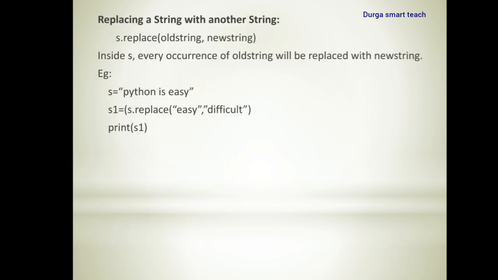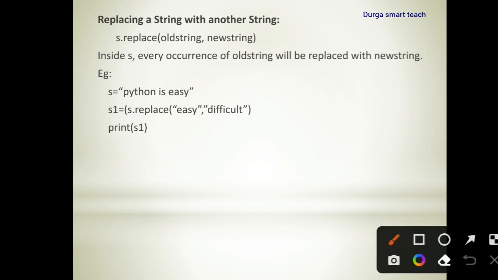Next, replace a string with another string. If you want to replace a string value or character with another string, then you need to use the replace function. The syntax is s.replace(old string, new string). Inside s, every occurrence of the old string will be replaced with the new string. For example, s is equal to "Python is easy".